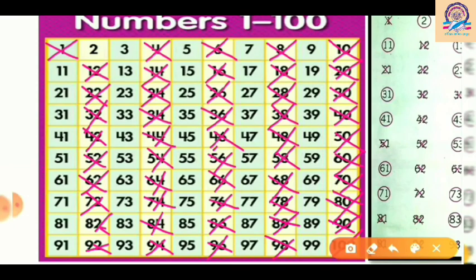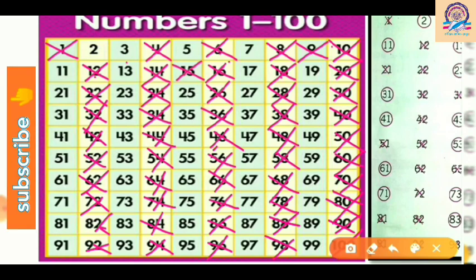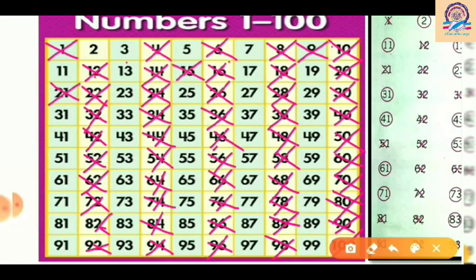Next here we have 3. Okay, 3 is not divisible by 2 because it is an odd number. So the numbers which are divisible by 3, you have to cross out. So 3 times 2 is 6, 6 is already crossed out. Then 9, let's cross out 9. Then 3 times 4 is 12, already crossed. Then 3 times 5 is 15, cross it. Then 3 times 6 is 18, then 3 times 7 is 21, let's cross out. 3 times 8 is 24, 3 times 9 is 27, and 30 is crossed out.